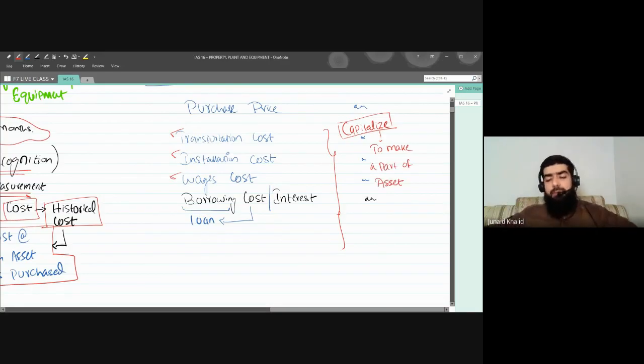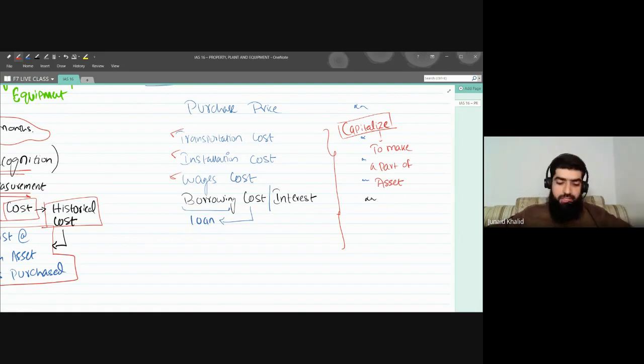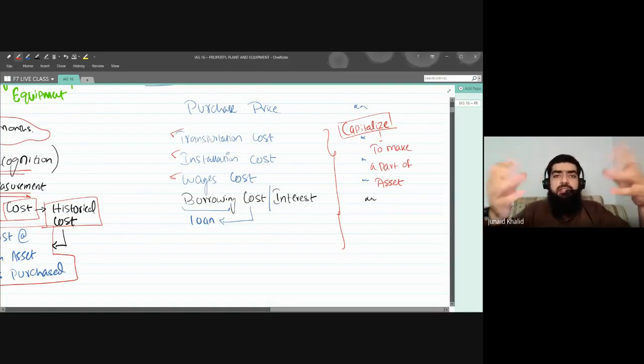Capitalize means to make a part of asset, which means the borrowing cost is the cost you have incurred or will be incurring on the loan amount, which means the interest. In simple language, it's an interest.